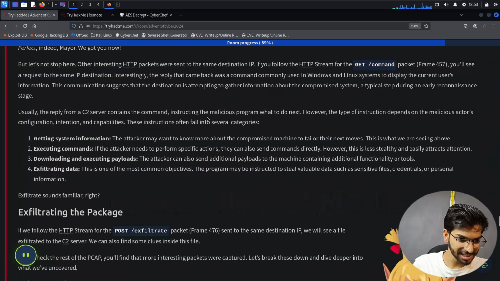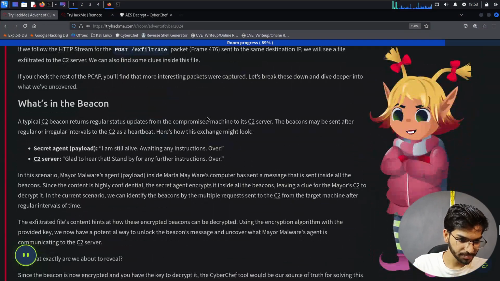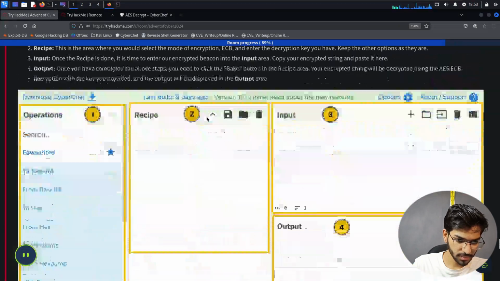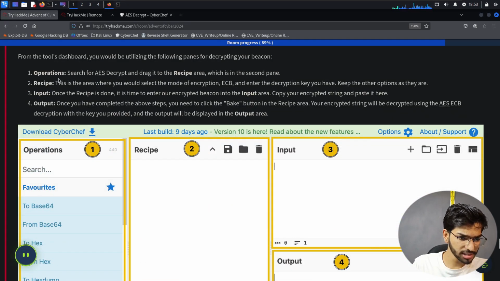Let's go here and see this. Okay, operations, recipe area, then in the recipe you would select the mode of encryption to be ECB, and enter the decryption key you have. Keep the other options as they are.